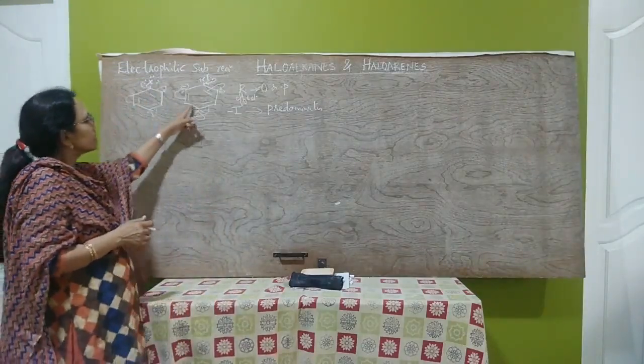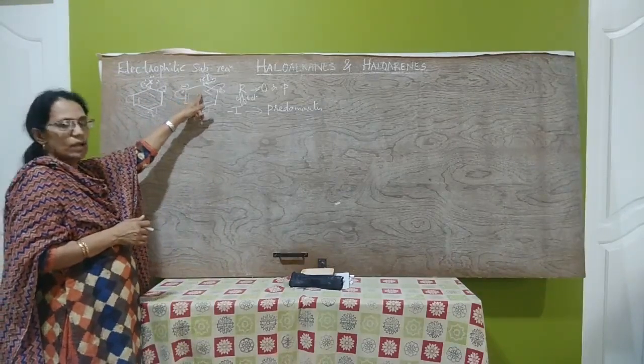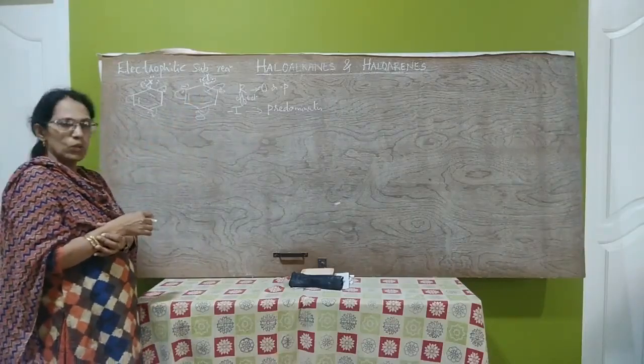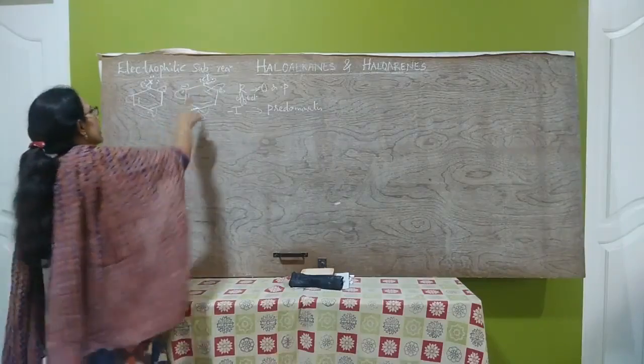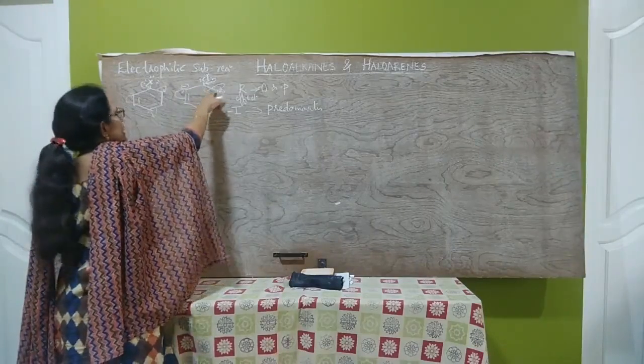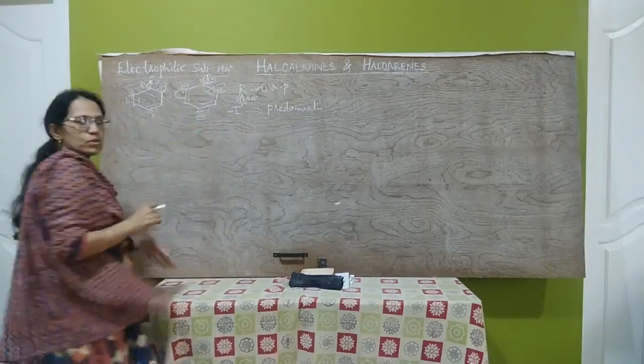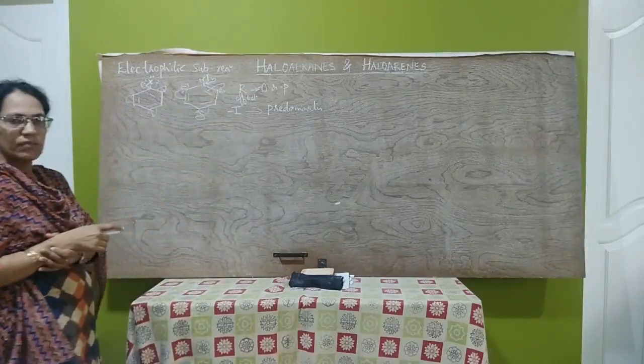So this is the reason why the haloarenes undergo electrophilic substitution reactions slowly, even though the electron density increases in the benzene ring due to resonance effect.